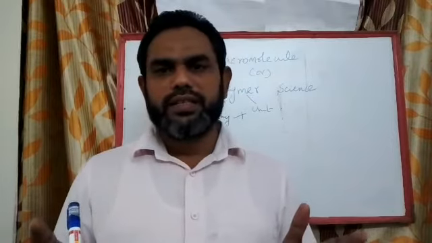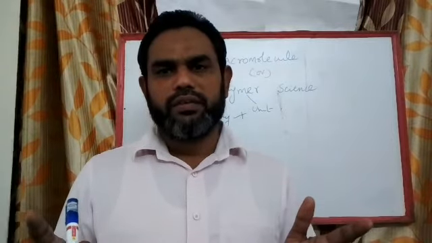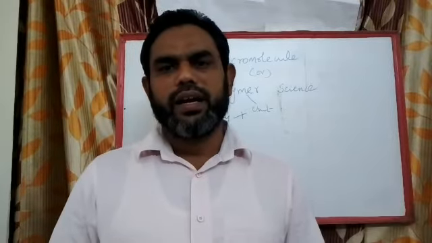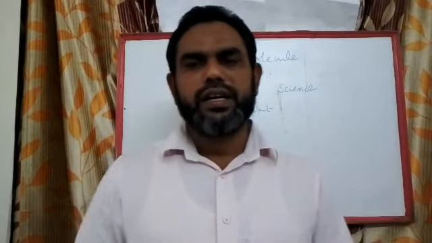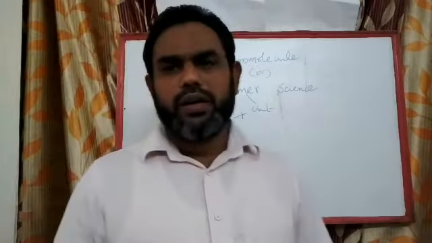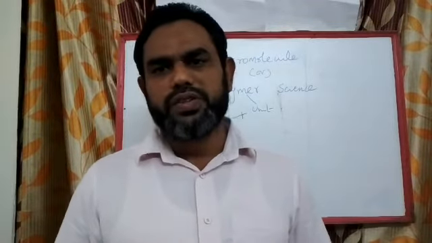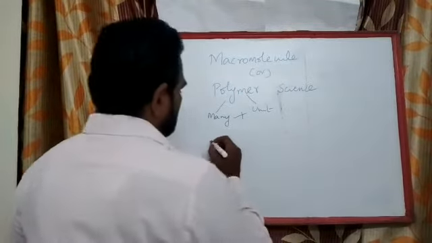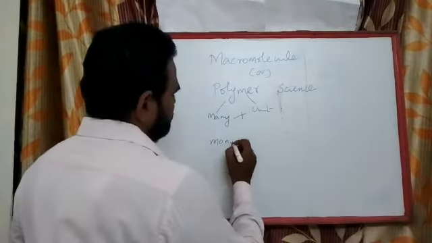Now let us define a macromolecule or a polymer, and understand certain terminologies involved in macromolecules. A macromolecule, as I told you, is a big or giant molecule formed from small units called monomers.